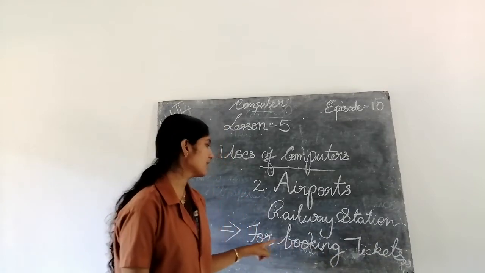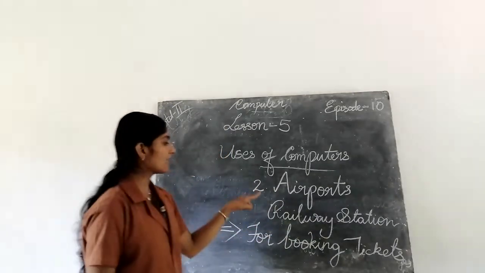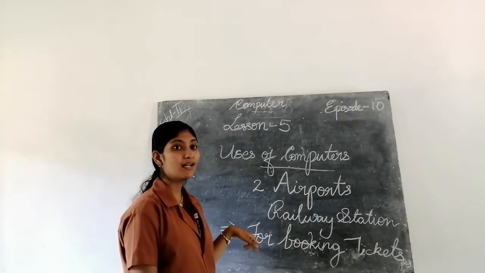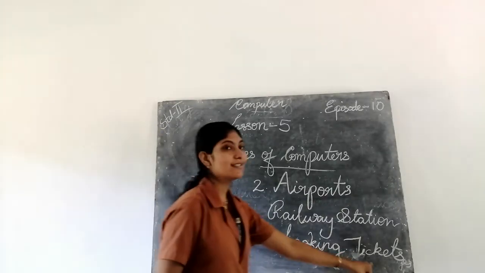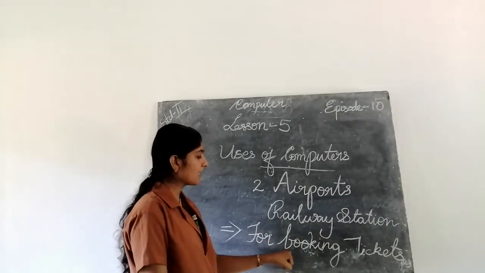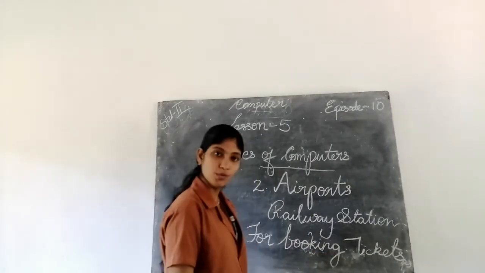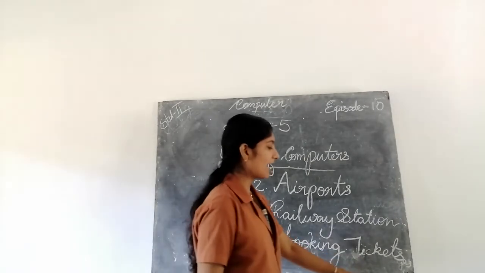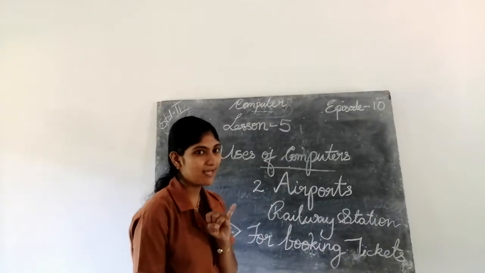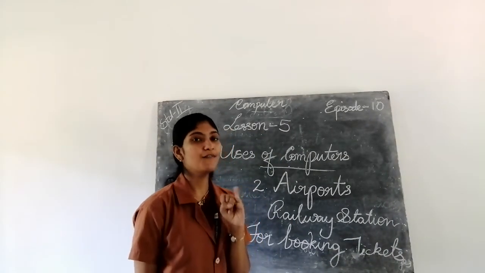So the second use is at railway station and airports. What is the use of computer? For booking tickets. F-O-R, for. B-O-O-K-I-N-G, booking tickets. T-I-C-K-E-T-S.